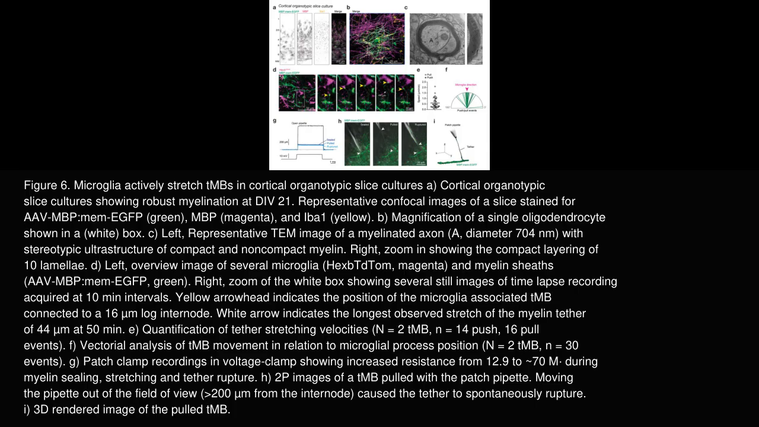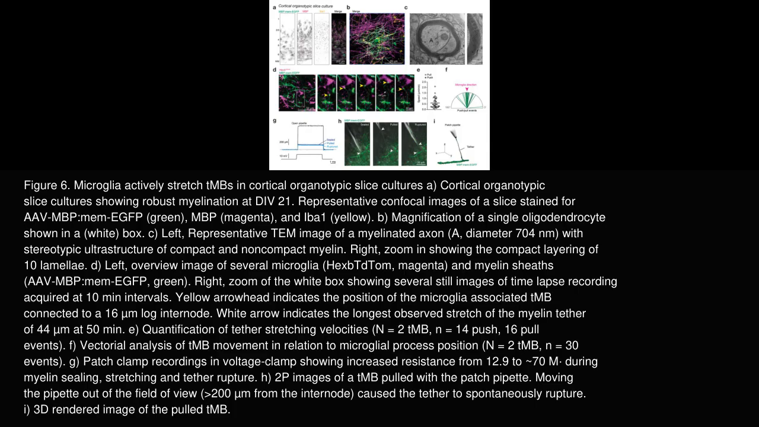Panel B zooms in on a single oligodendrocyte expressing membrane-tagged EGFP, showing compact myelin ultrastructure. Panel C provides corresponding transmission electron microscopy images, validating the layered compact and non-compact myelin sheathing axons. Panel D displays time-lapse confocal sequences tracking microglial processes associated with TMBs connected to long myelin internodes.